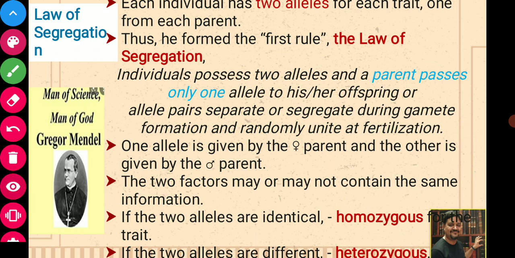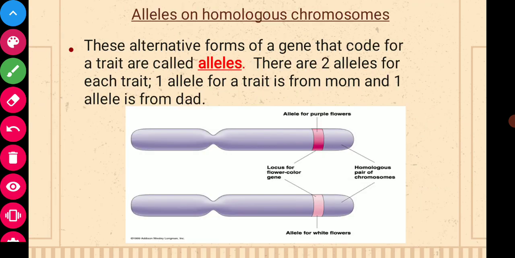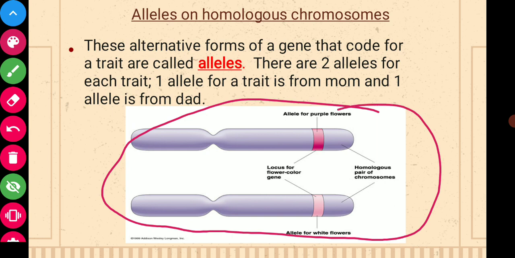Now, you see the arrangement of alleles on homologous chromosomes. Suppose this is my cell, and these are the chromosomes from my cell. So these two are the homologous chromosomes, a homologous pair of chromosomes.